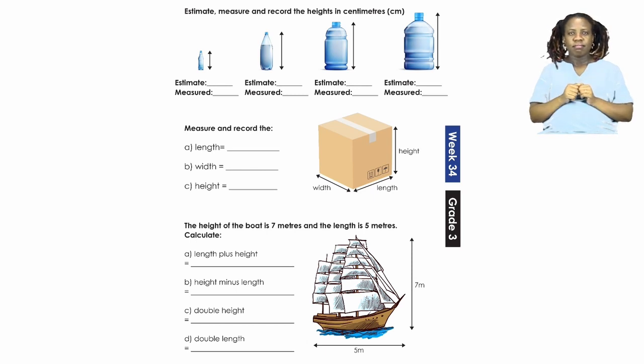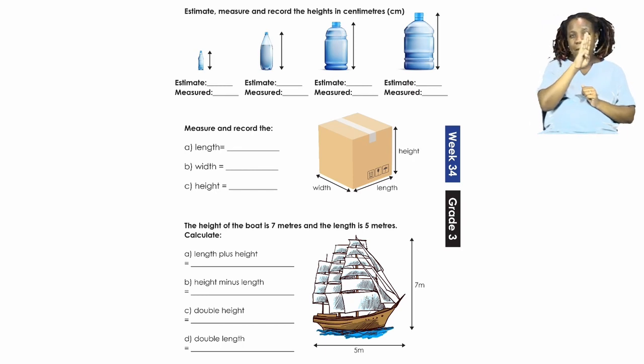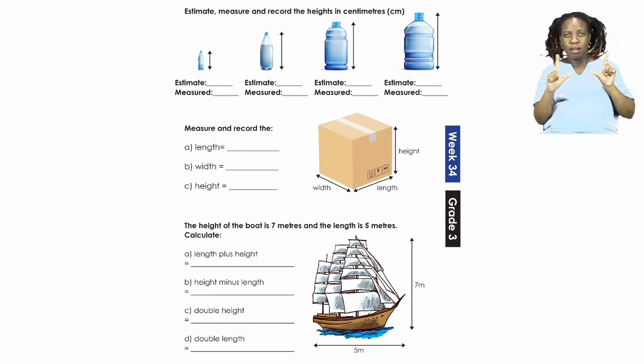Now in the next part it says, here you have to measure and record the length, A, B, the width, and C, the height. Now on the page there you will see you have a picture of a big box. Can you see the carton box? Good job.